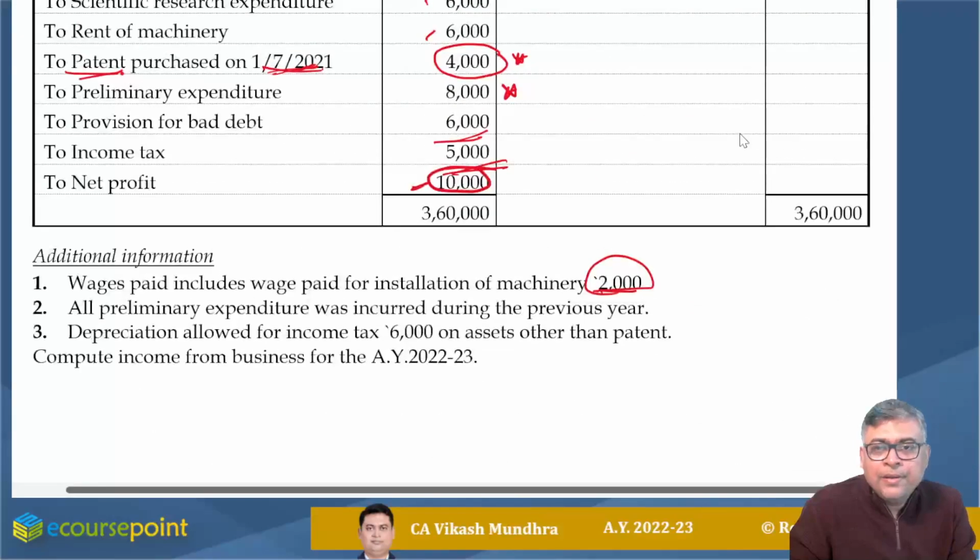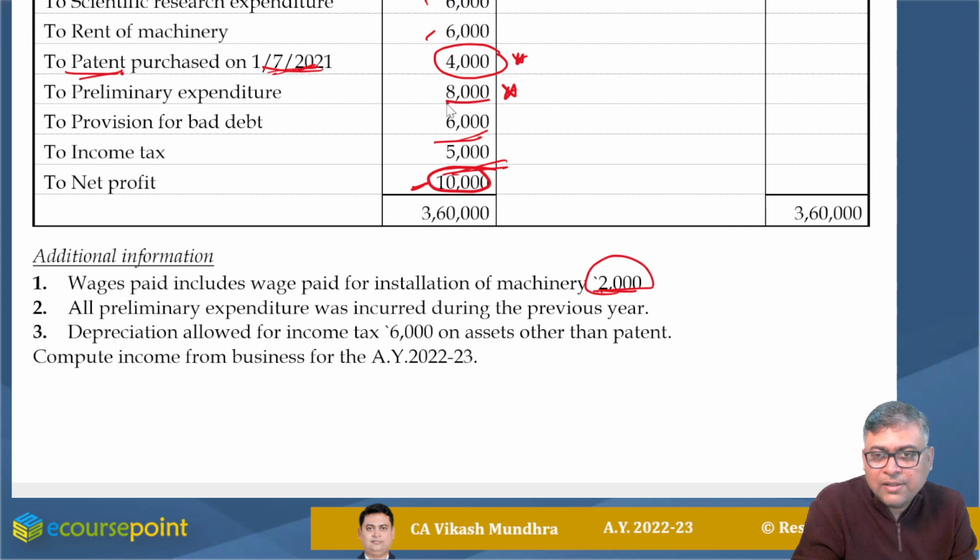Okay. Then other information, all preliminary expenditure was incurred during the year. I feel this entire expenditure was incurred by the SSE during the year. So the rule is that under section 35D, 1/5 should be allowed in this year and the remaining in 4 equal installments.